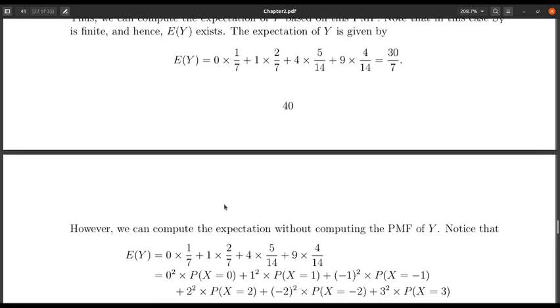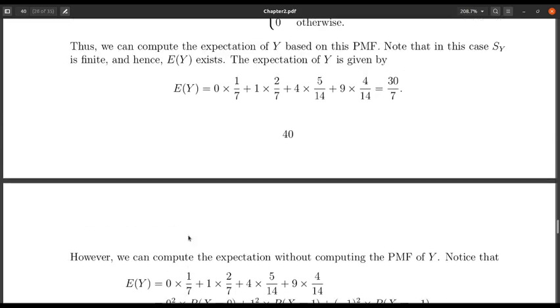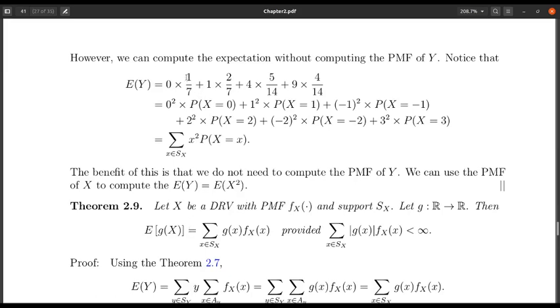Now, you see that the same quantity, this expectation, I can write in this manner: 0 multiplied by 1 by 7 can be written as 0 square multiplied by probability of x. You notice that 1 by 7, which was probability y equals 0, is probability x equals 0.